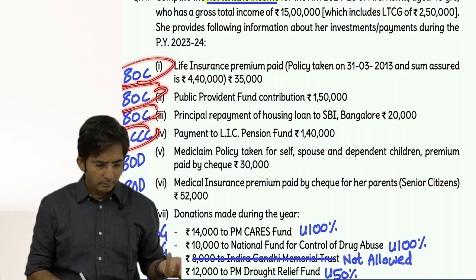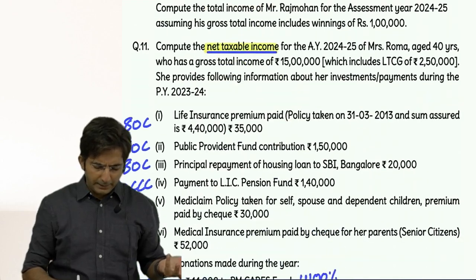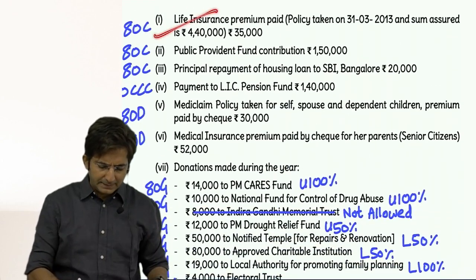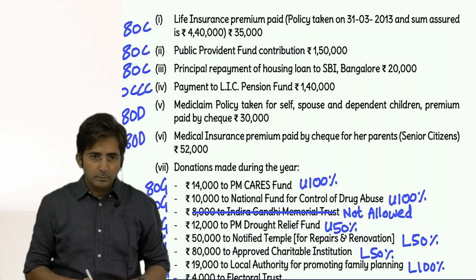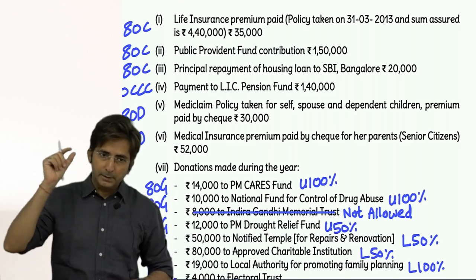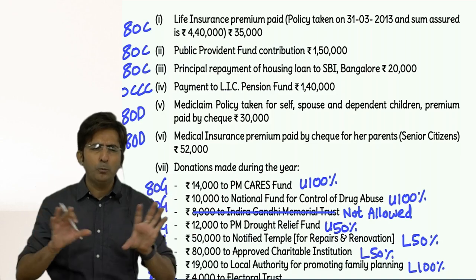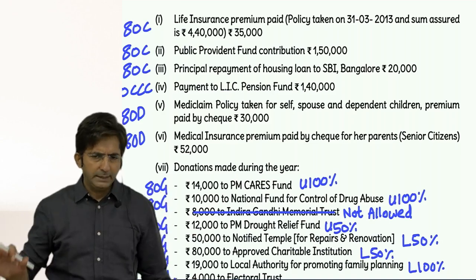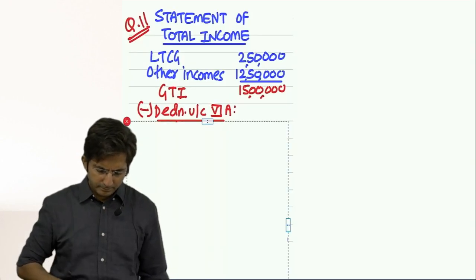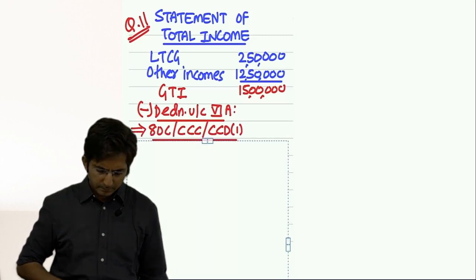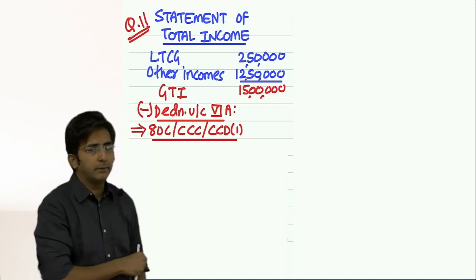At the end everything was G, G, G, G, G. But at the beginning C, C, C, C, C. 80C is there, so many C's. But how will you write? 80C, 80CCC, 80CCD(1). Although 80CCD(1) is not there, these three sections are always named together as a group. Right, like this: 80C, 80CCC, 80CCD(1).